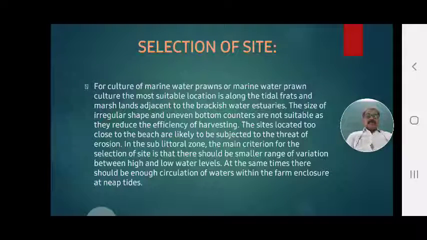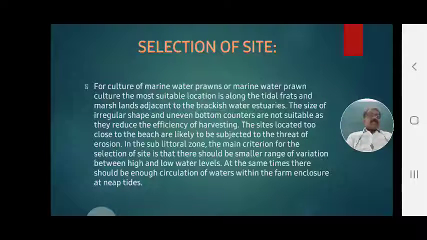The size of culture areas: irregular shape and uneven bottom contours are not suitable, as they reduce the efficiency of harvesting.